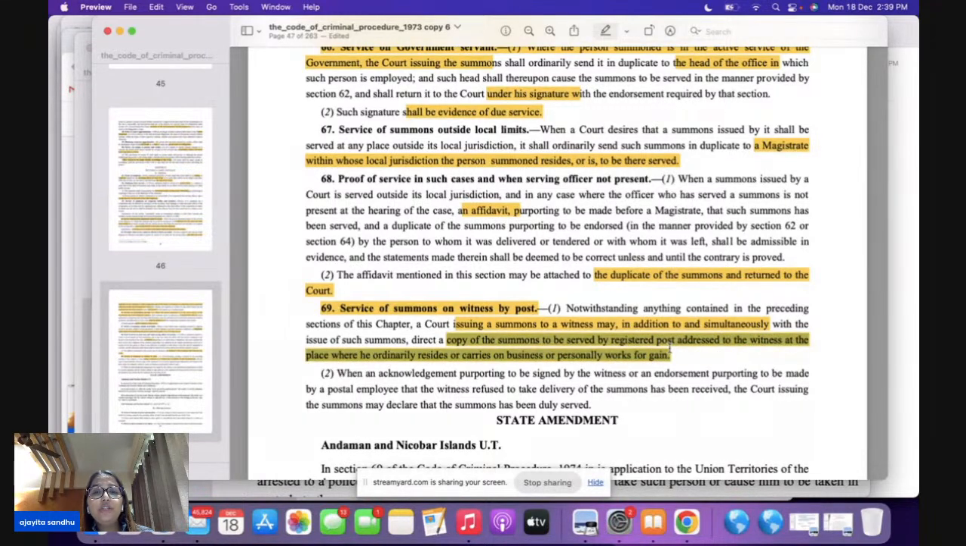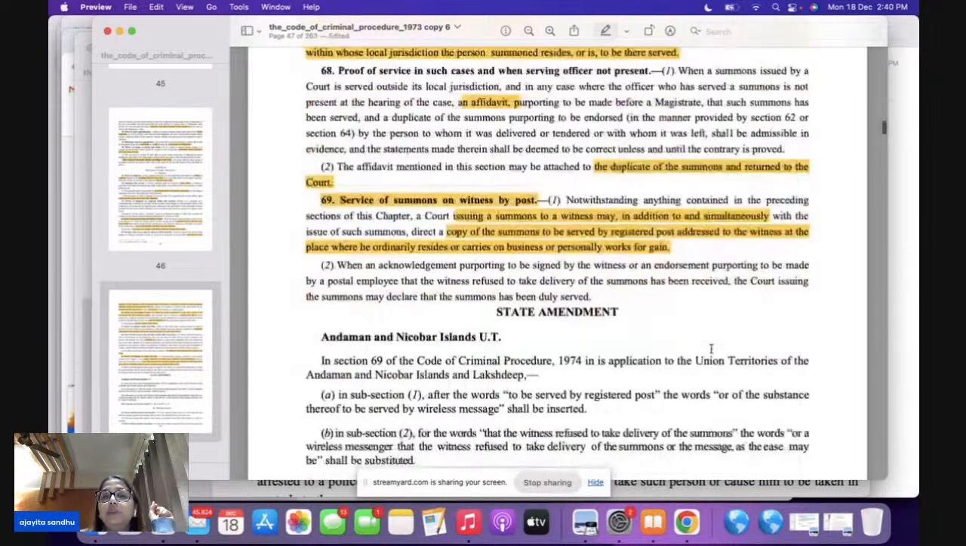And where are you going to send it? You are going to send it where the person either resides or carries on business personally or works for gain. Please remember, section 69 is dealing with the witnesses, when the witnesses are going to be given summons by post. So sections 61 to 69 deal with your summons.